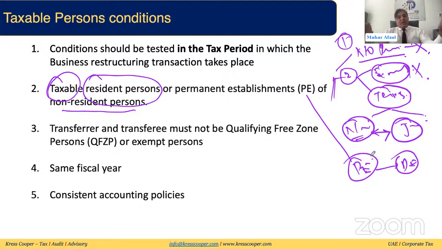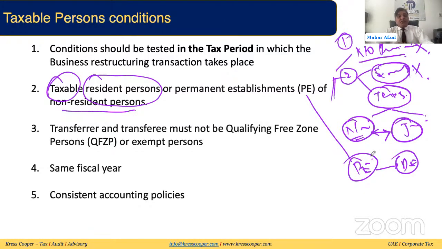If there is a natural person having revenue up to 1 million, the natural person will not be considered a taxable person. So a natural person will not be able to enjoy the business restructuring relief. So government entities, businesses involved in the extraction of natural resources, businesses involved in the supporting function, different types of funds, qualifying public welfare entities, semi-government entities, all these persons are exempt from the federal UAE corporate tax. So these persons will not be able to enjoy the business restructuring relief.